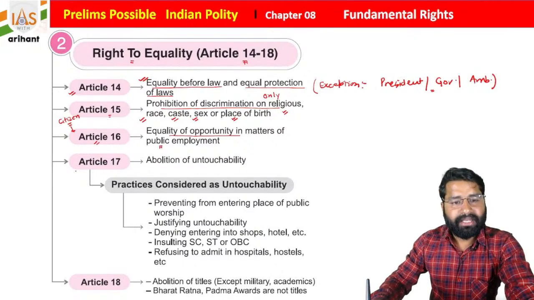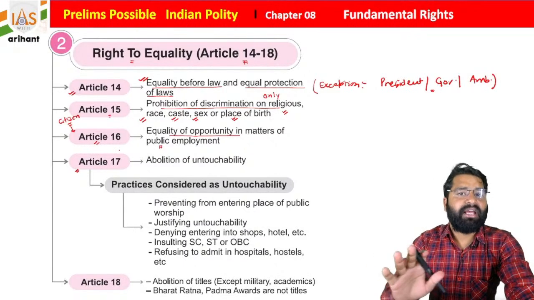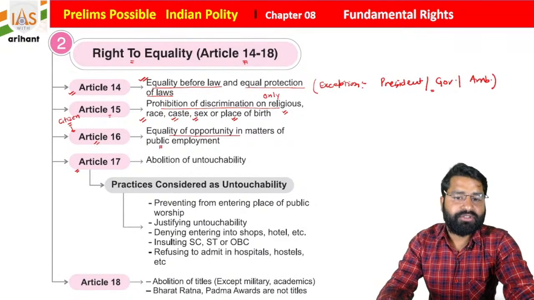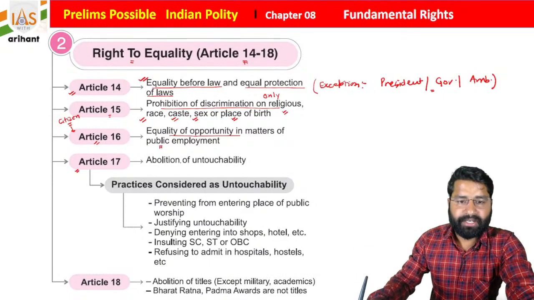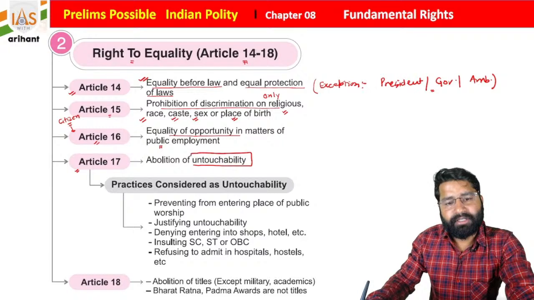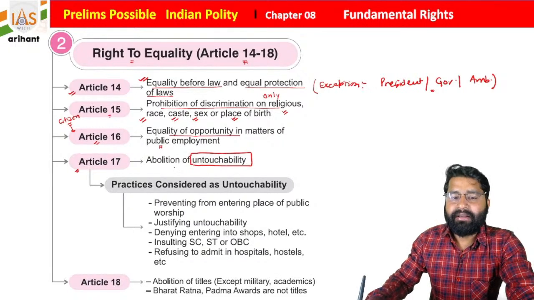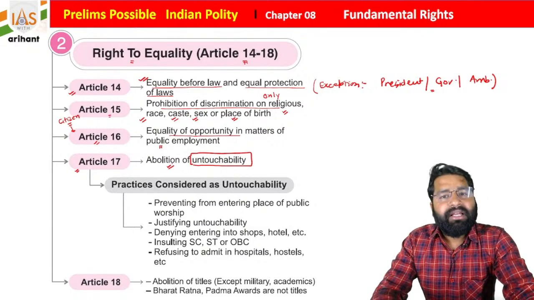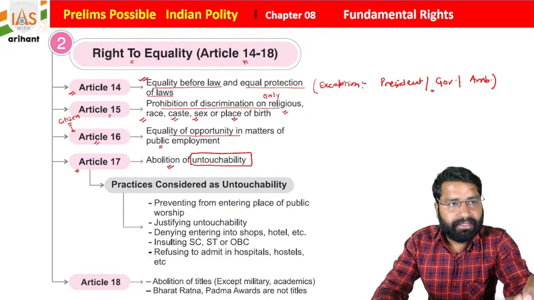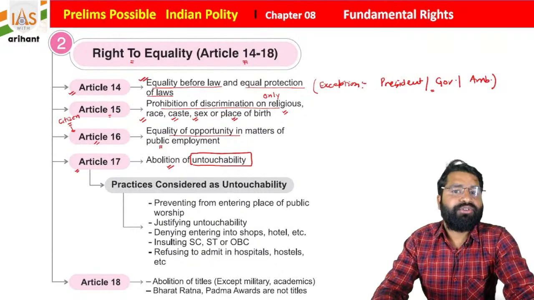Then we have Article 17, which is applicable to private institutions as well as government institutions, or you can say the state. So here, abolition of untouchability. Untouchability is included here, and students, any type of untouchability is not going to be tolerated, and if someone does this, he or she is going to be punished.